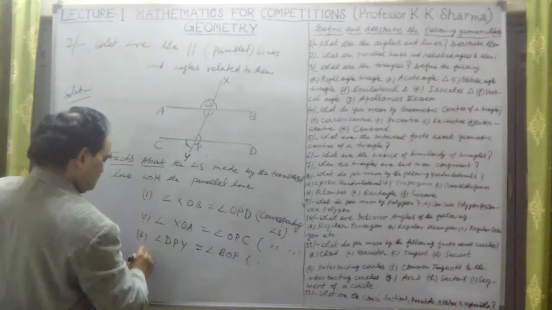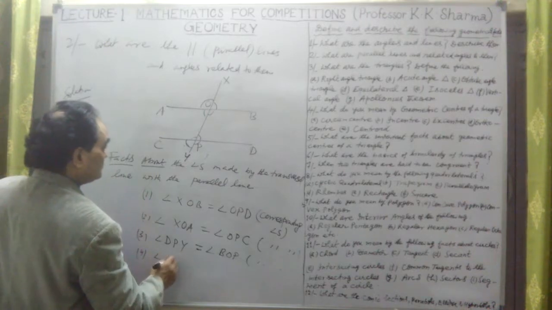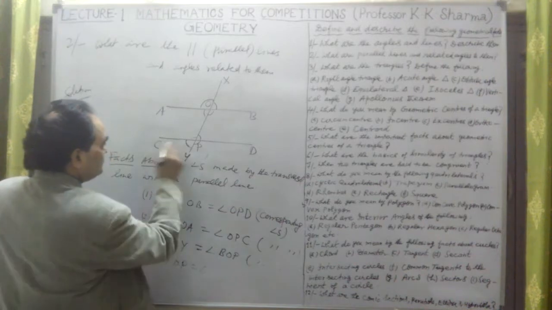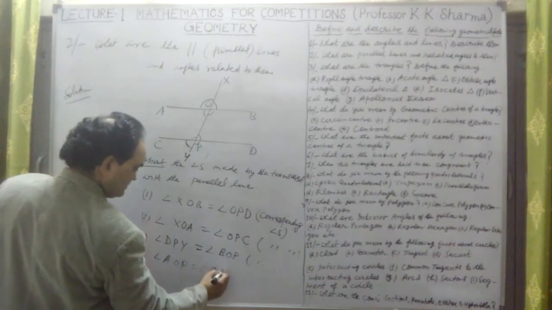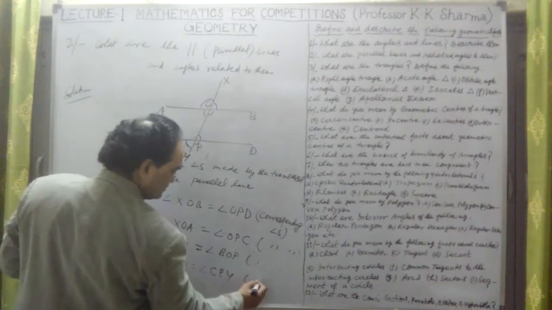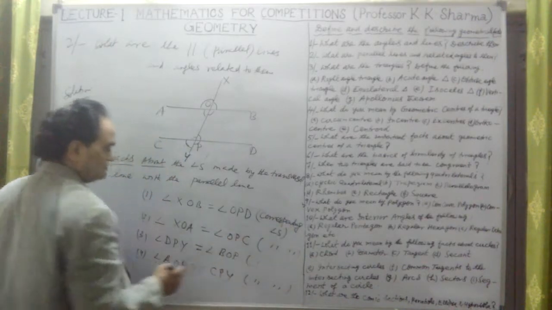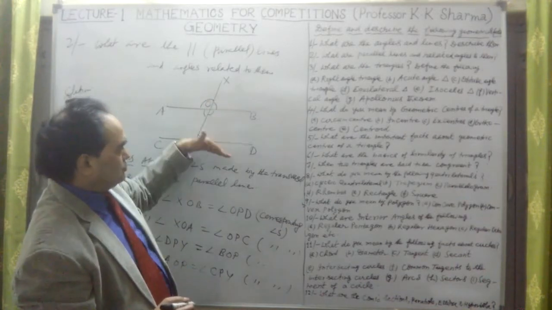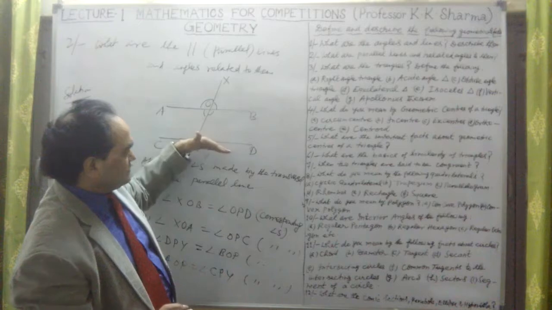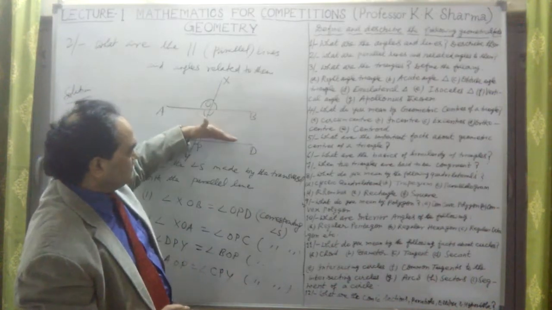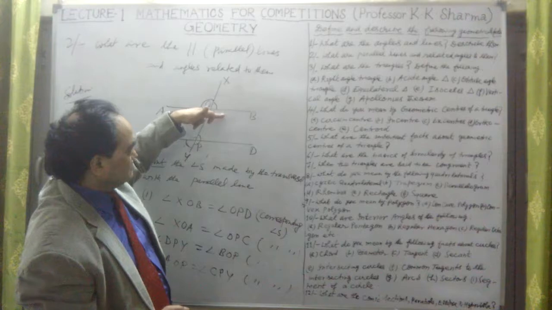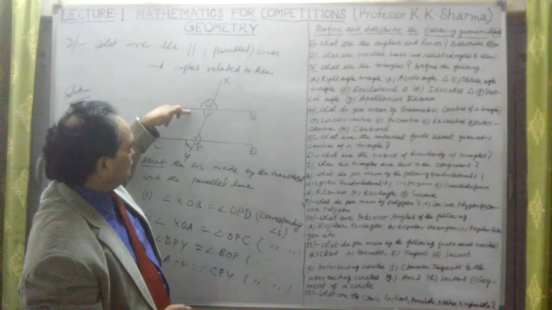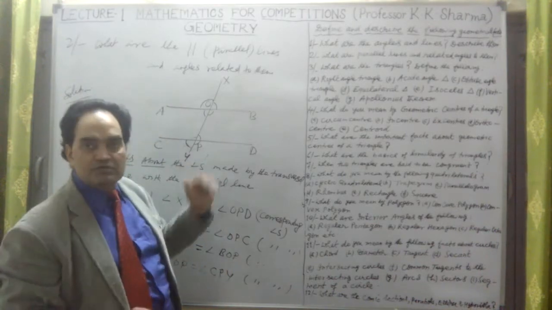Now angle AOP is equal to angle CPY. They are also corresponding angles. These are the 4 corresponding angles. If I say above the parallel lines and below the parallel lines, this angle above is equal to this angle below. They are equal, corresponding.